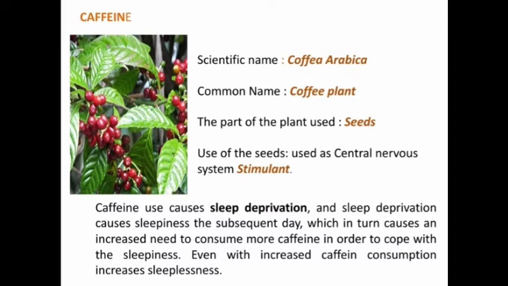The next alkaloid, caffeine. The scientific name of caffeine is Coffea arabica. Common name, coffee plant. The part of the plant used is the seeds. What is the use of the seeds? Used as a central nervous system stimulant.